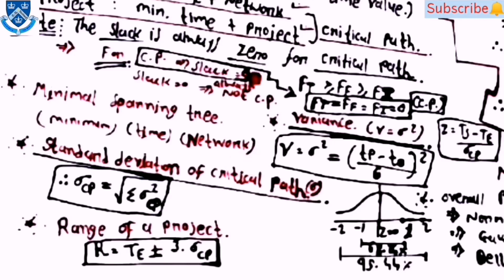Then here are some equations for the variance and the standard deviation as well as the range of the project. First one is for variance, V is equal to sigma square, which is equal to ((Tp minus T0) by 6) square. Then for sigma Cp, which is the standard deviation of the critical path, the equation is the square root of the sum of sigma square along the critical path. Then the range of a project, R is equal to T plus or minus 3 into sigma Cp.